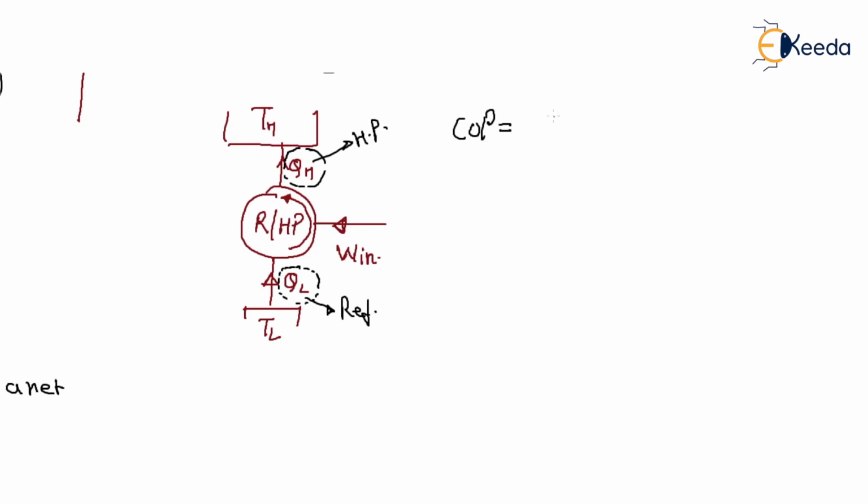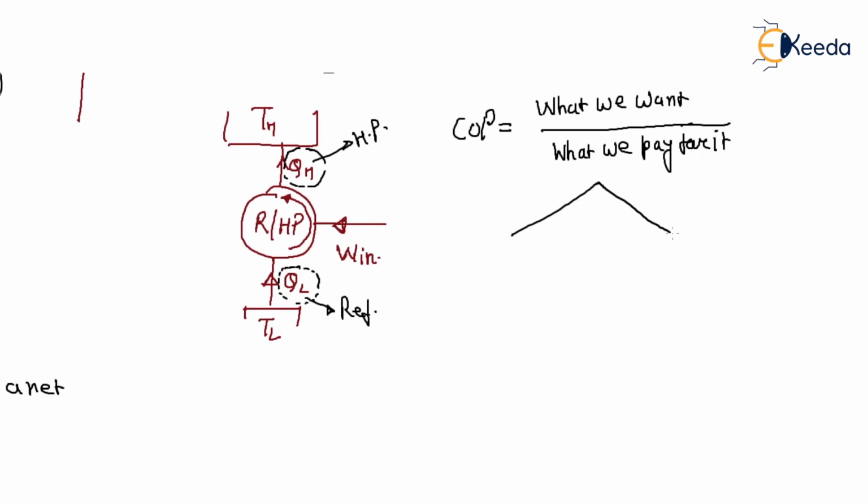What we want, and what we pay for it. If it is a refrigerator, what we want is QL, so COP is QL divided by W in.